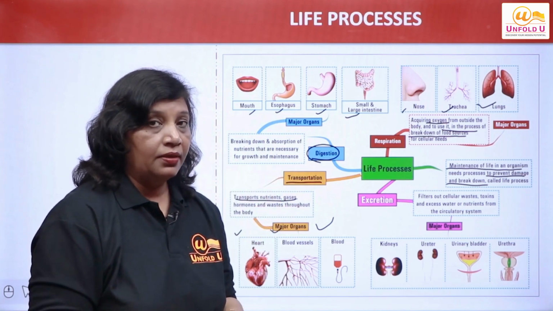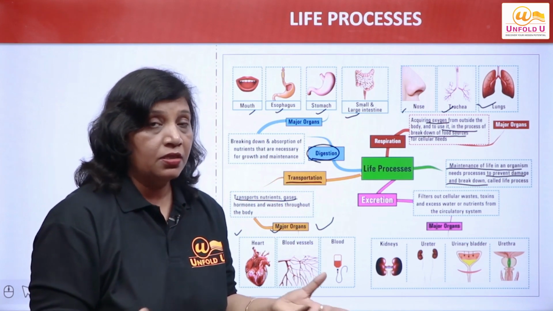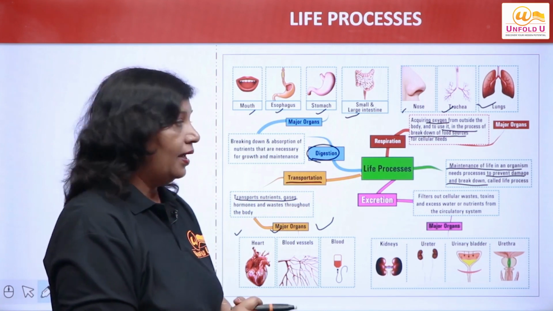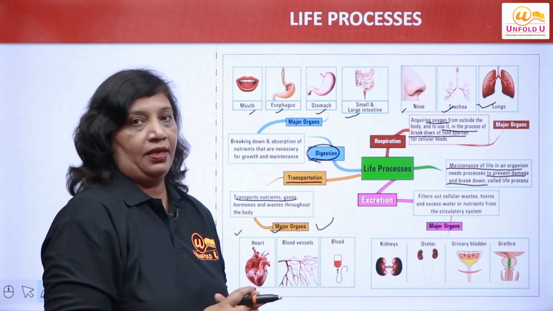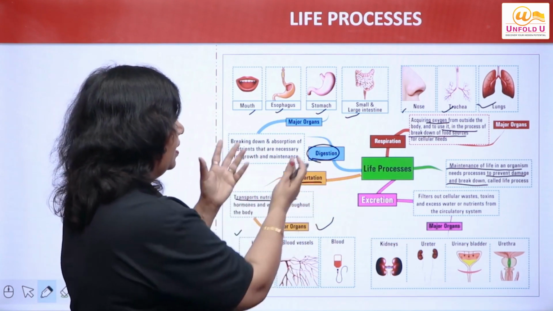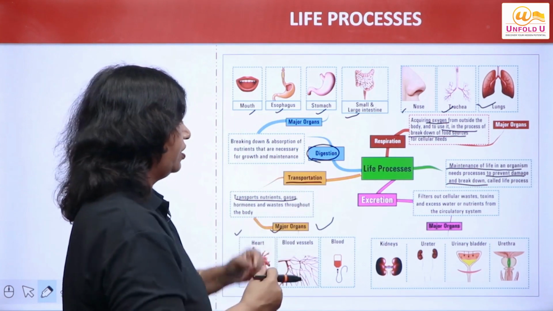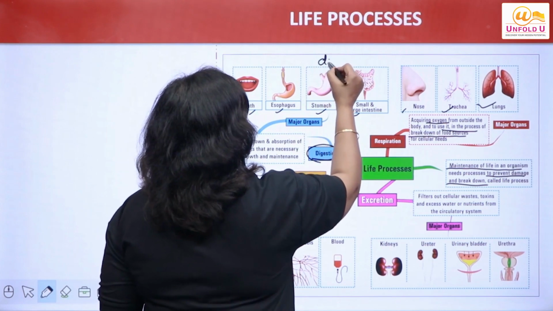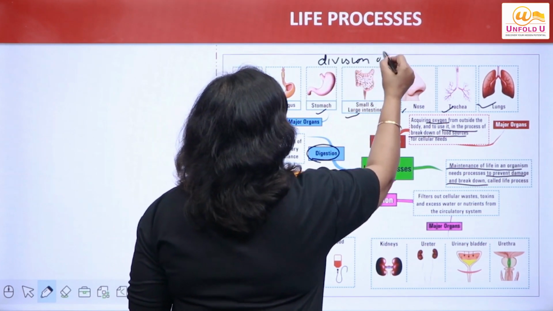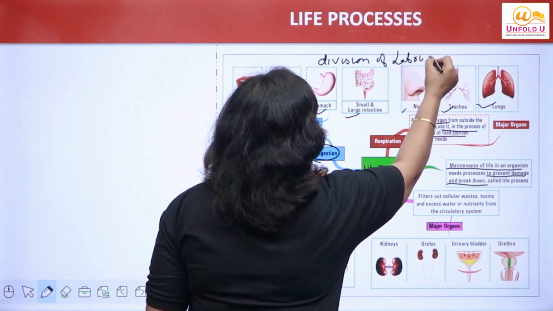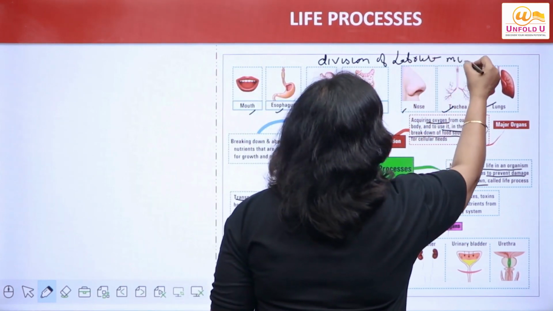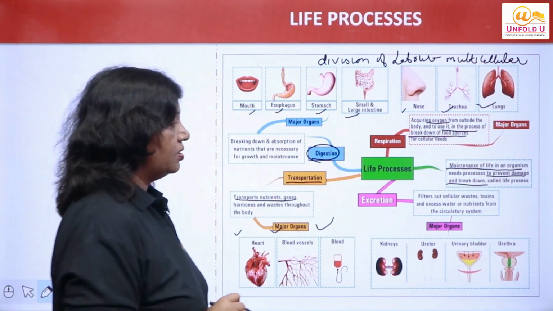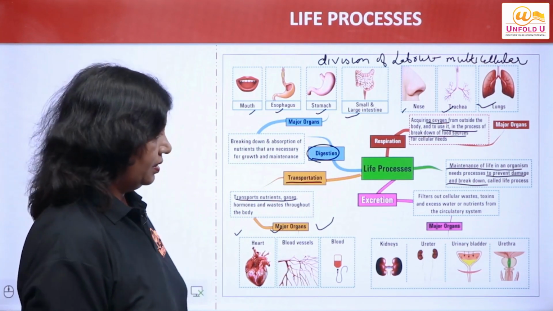So what happens? Diffusion is not sufficient for the exchange of materials with the environment. So what did they do? They have different systems present in them: the system for digestion, system for respiration, transportation, excretion, etc. So I would say in multicellular organisms, there is division of labor, right? So these are the different life processes present in multicellular organisms, right?